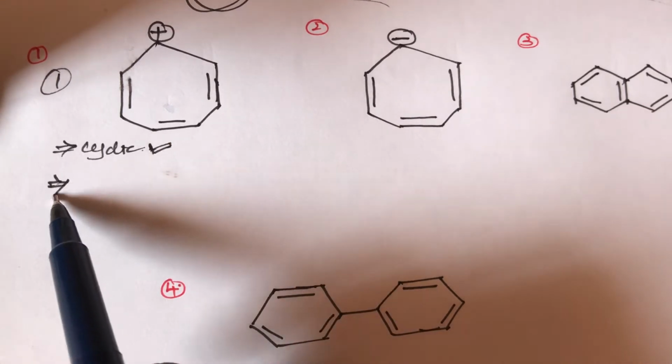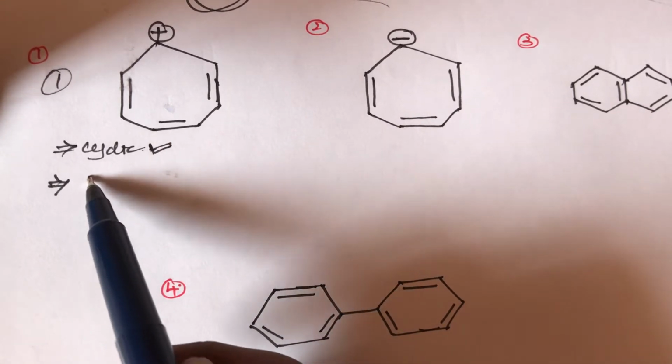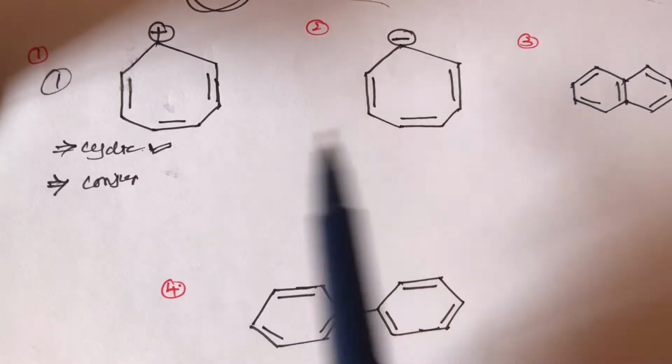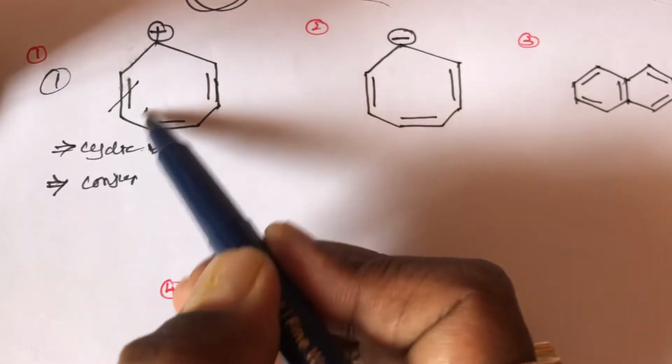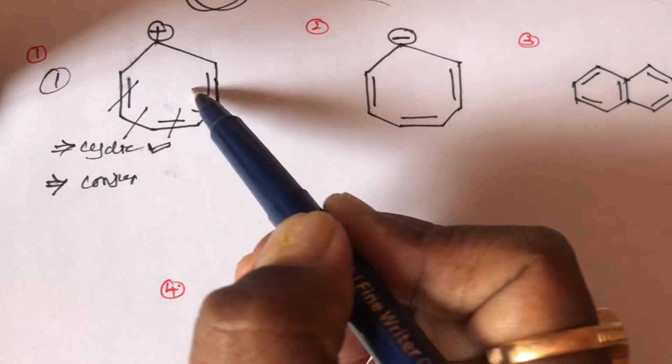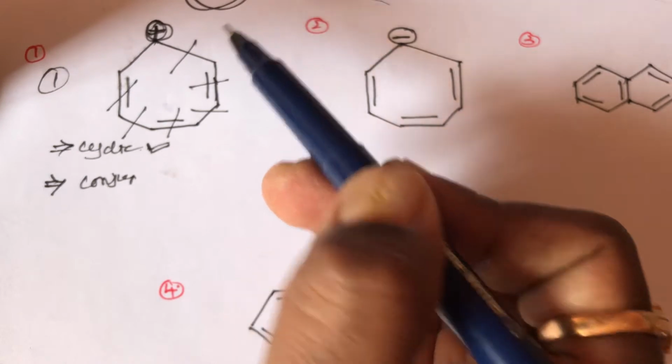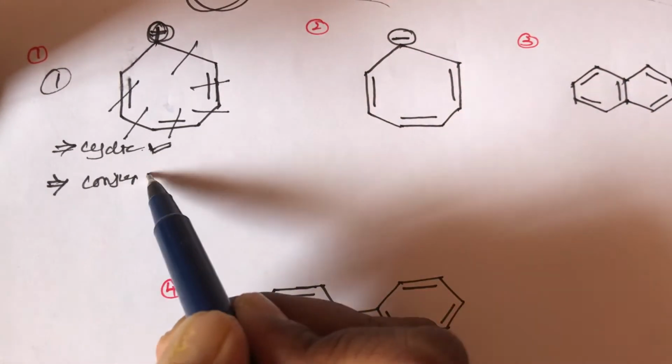What is the second condition? The compound should contain conjugation. Conjugation means double, single: double bond, then single bond, then double bond, then single bond, then double bond, then single bond, then the positive charge. So here also conjugation is there, completely conjugated.